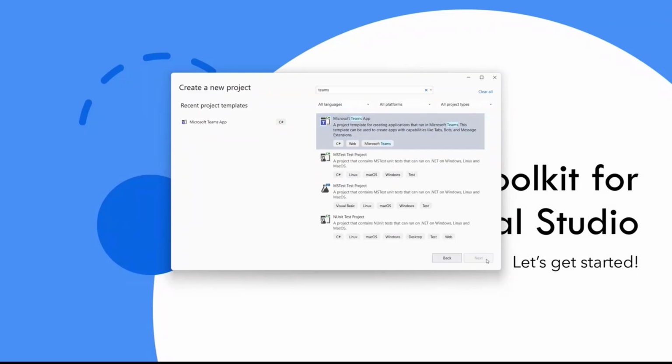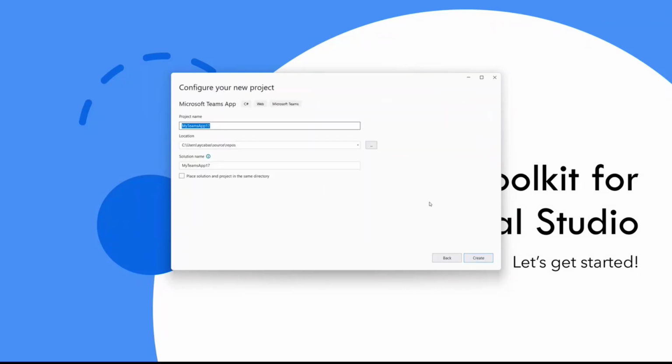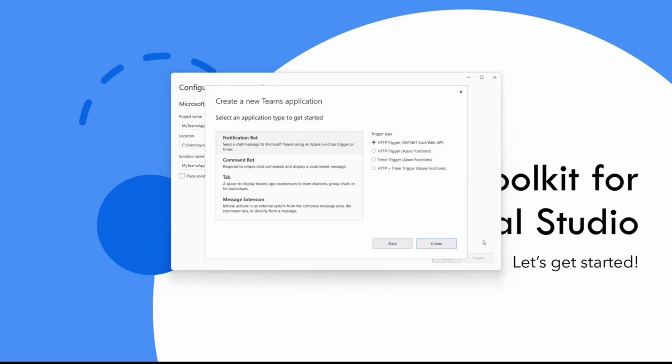I'll select this, and meanwhile, we're actually creating a notification bot. I'll just keep the name as it is, but you can change the name, you can change the location, and you can also change the solution name. We can create this.